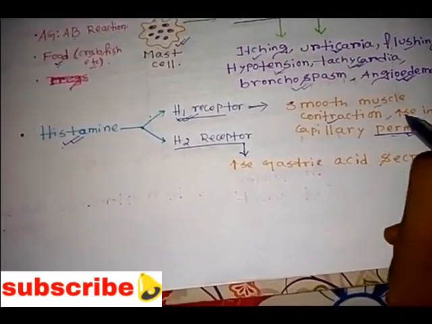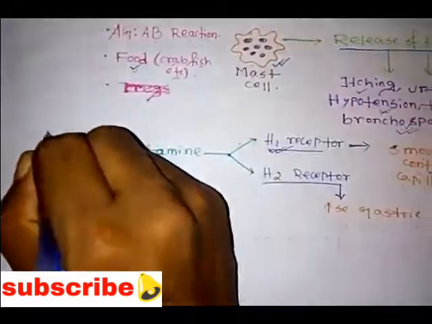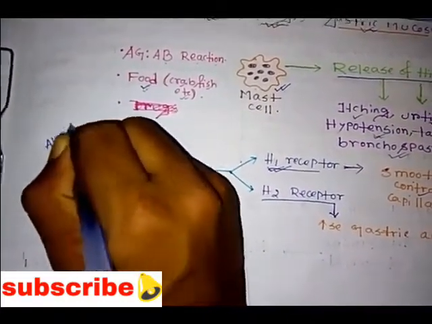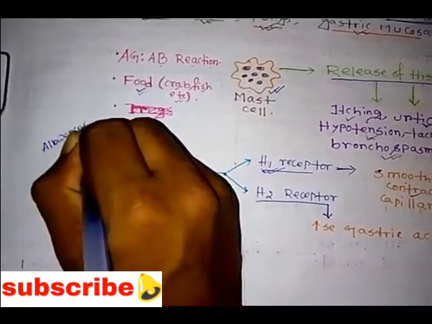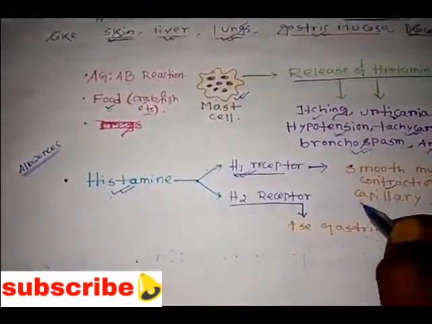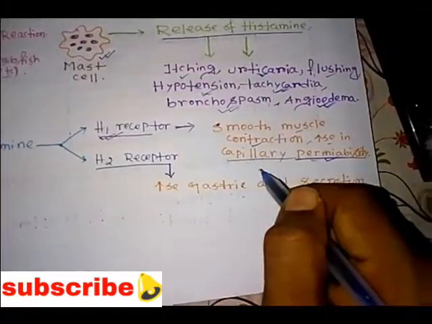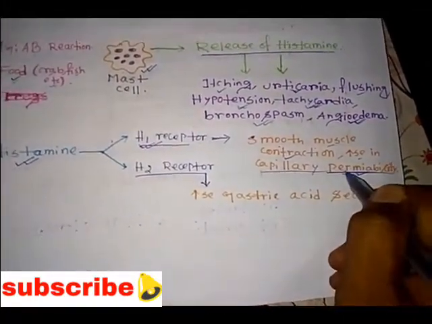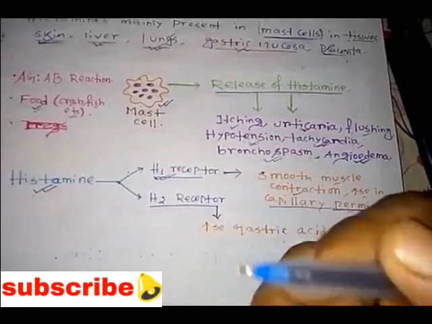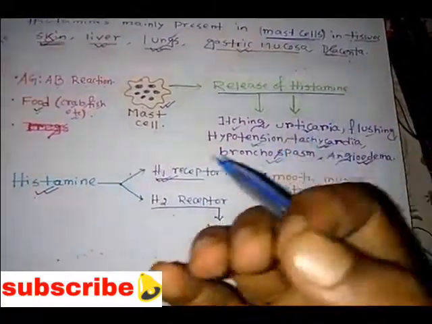What is the meaning of permeability? Capillary permeability means the capillary allowances. It allows different substances, like RBCs, to pass in blood circulation.